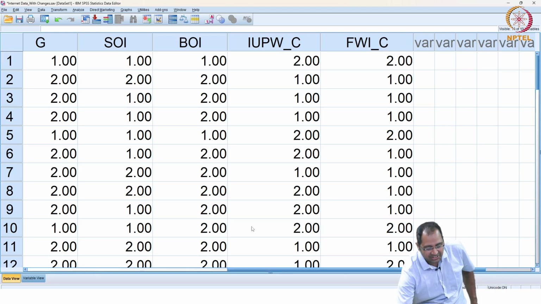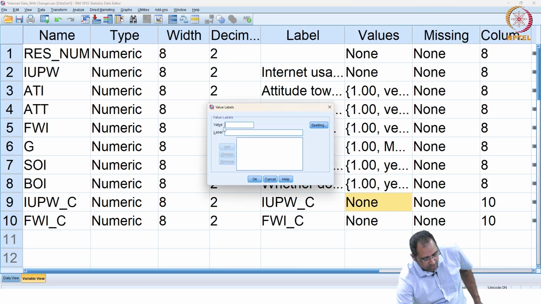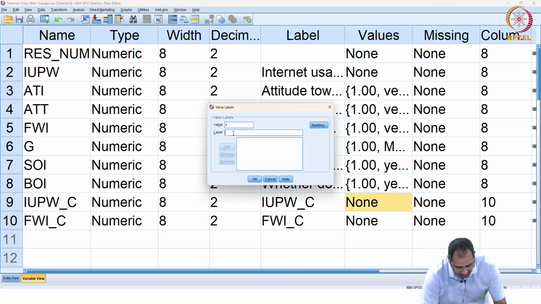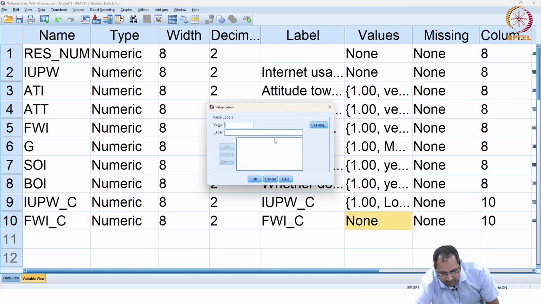Now once you create these categorical variables, in the variable view you can actually update these values also. IUPW value 1, low IUPW, value 2, high IUPW. Same way we have to do it for familiarity also.